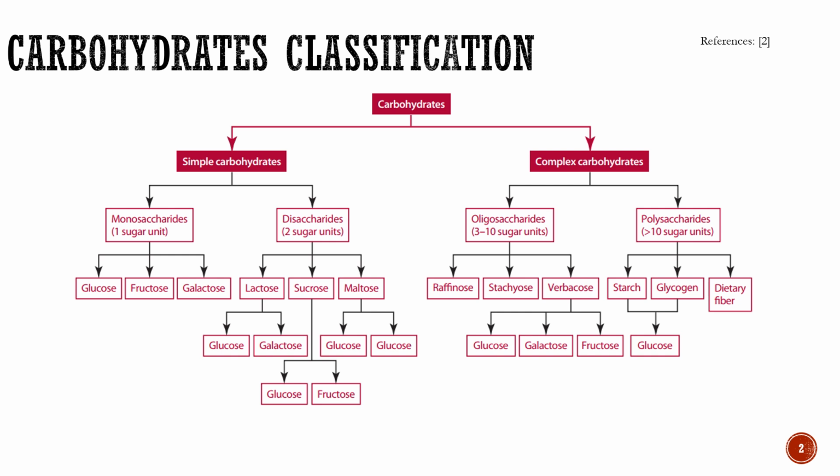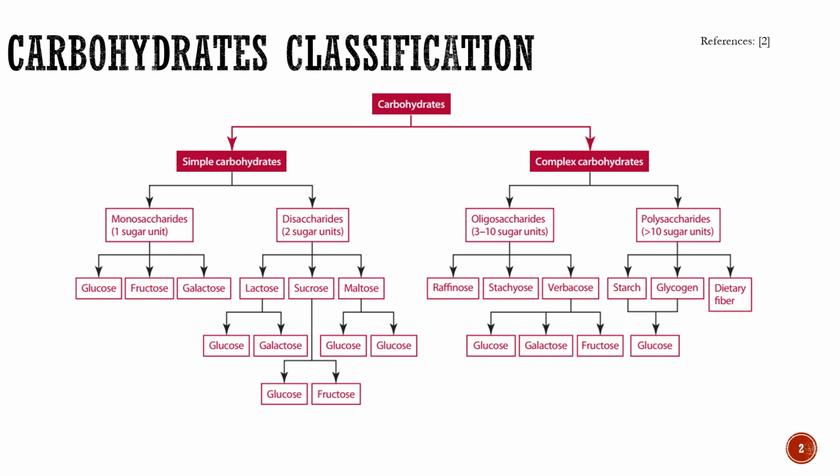Carbohydrates are classified in simple and complex. According to the reference 2, mono and disaccharides are classified as simple carbohydrates and oligo and polysaccharides are classified as complex carbohydrates. Monosaccharides have 1 sugar unit, disaccharides have 2 sugar units, oligosaccharides have 3 to 10 sugar units, and polysaccharides have more than 10 sugar units.